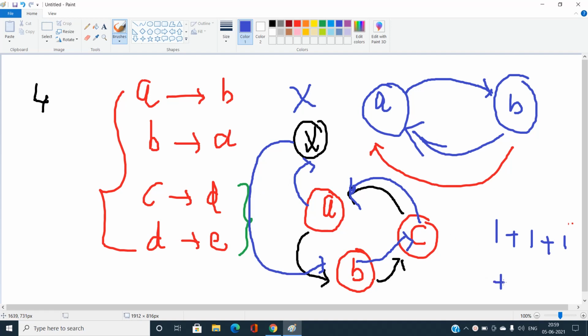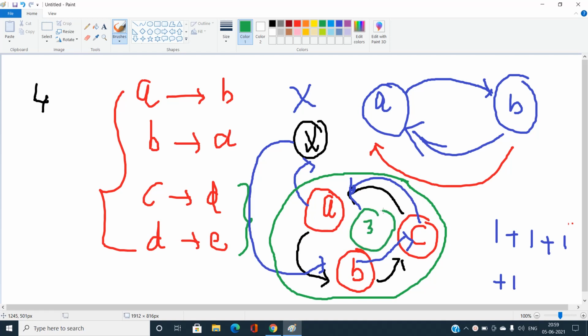Overall, you can easily understand there is a pattern. Whenever you find a cycle, you find the total number of nodes present in this cycle. It is coming out to be 3, and you should increment your answer by 1, because we are going to take a dummy node for the transformation.